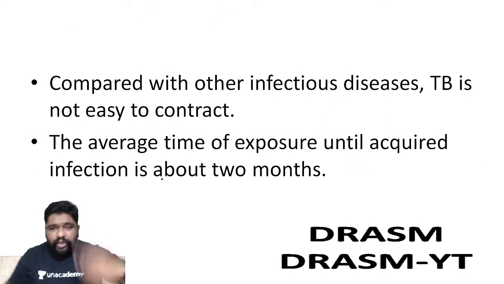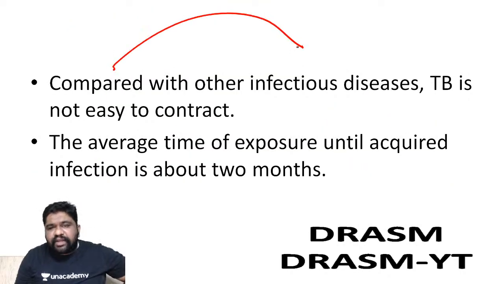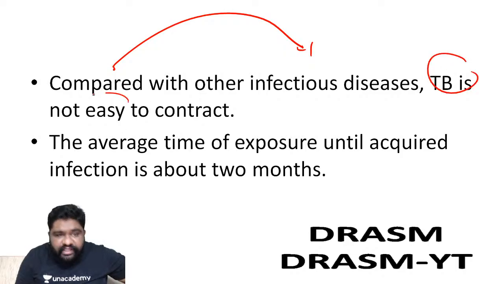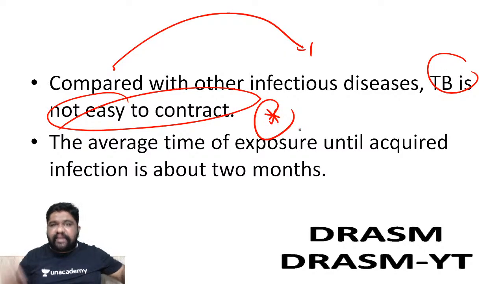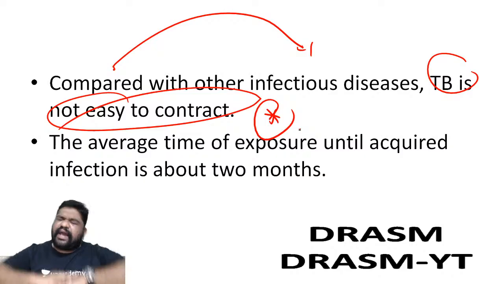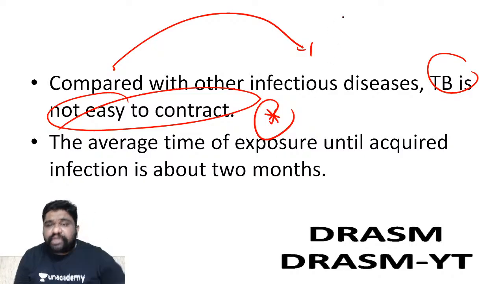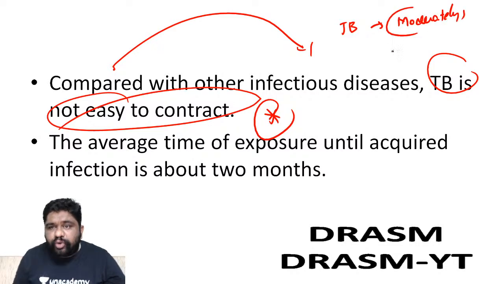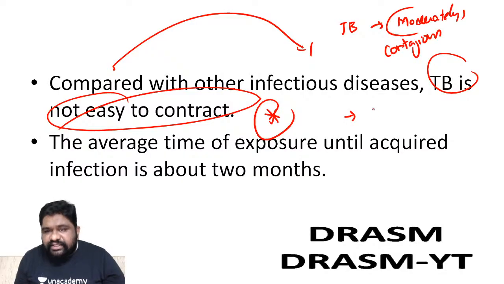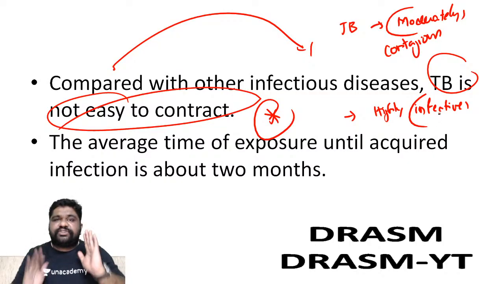Next question. Okay, look at the theory part here. Compared with other infectious diseases, TB is not easy to contract. Please understand this. Many people misunderstand TB to be highly contagious. TB is not highly contagious. What are the most important keywords? TB is moderately contagious. These are the keywords I wanted you to know. TB is moderately contagious. It is highly infective. Infective means what? The ability of the organism to enter into the host cell is called infection.